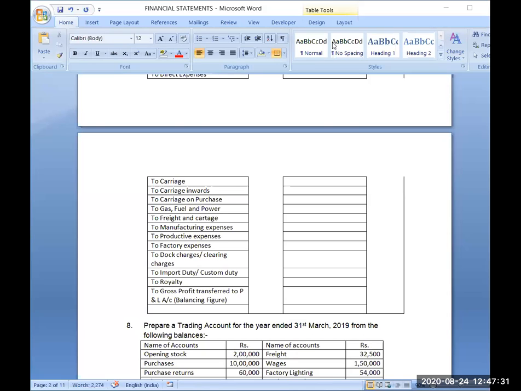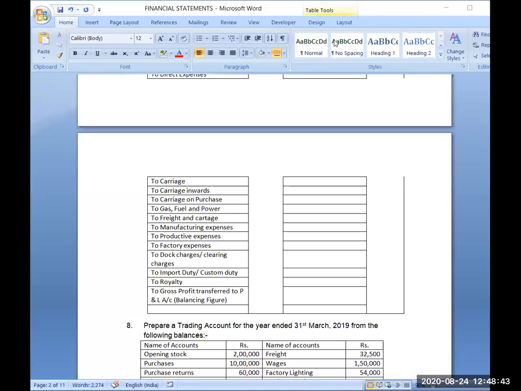That will be known as export duty. But that is a selling expense. Export duty is a selling expense, that is your indirect expense. So that will not come to your trading account. Selling expense will go to the profit and loss account.